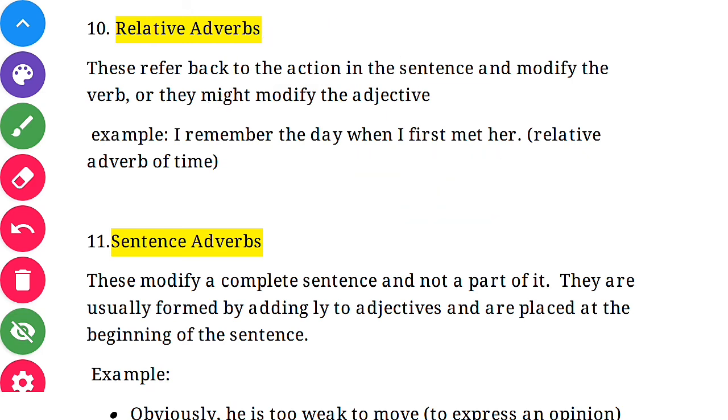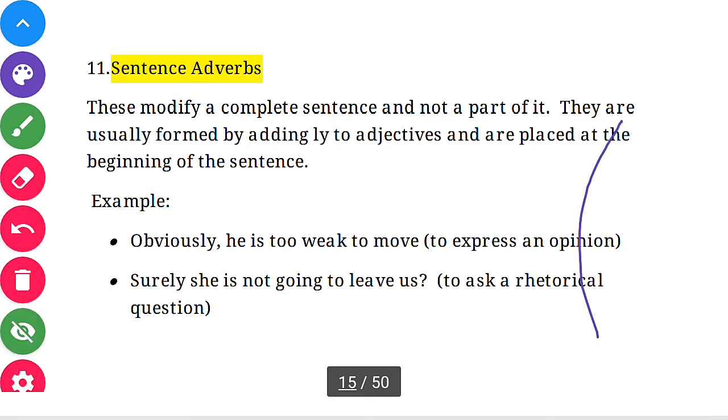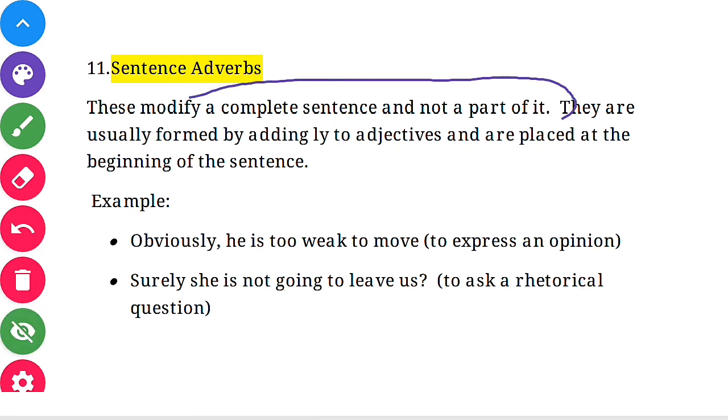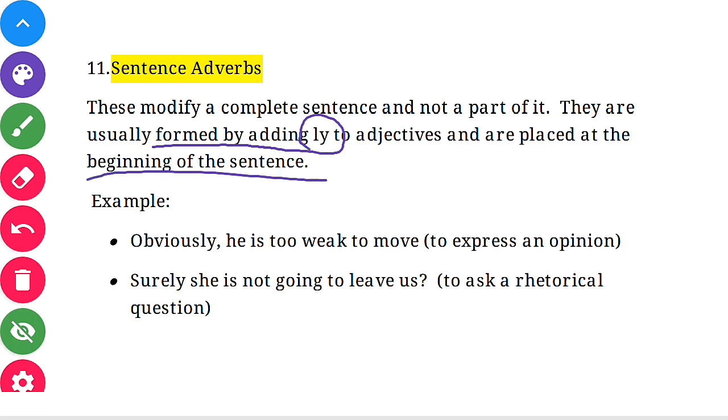Okay, what is a sentence adverb? A sentence adverb modifies a complete sentence, not a part of it. Till here we have seen parts of a sentence described by the adverb, but here a full sentence is described by a sentence adverb. You see, they are usually formed by adding ly to the adjective and are placed at the beginning of the sentence. Two things only you have to remember here: it always describes the full sentence, and it is usually formed by adding ly and always placed at the beginning of the sentence.